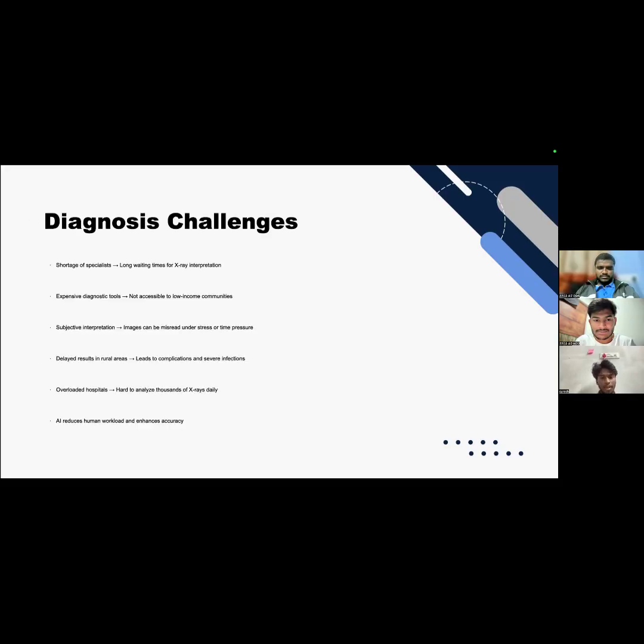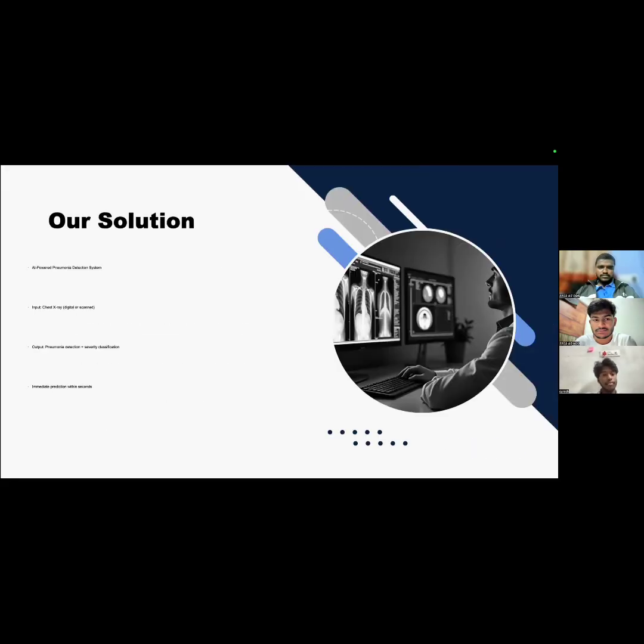Before I explain the solution, let's go through the diagnosis challenges. First, there is a big shortage of specialists regarding X-rays and pneumonia detection, and it has become expensive nowadays to make an appointment with a specialist for this kind of medical practice. So people are not willing to pay 1,000, 3,000, or 5,000 for a specialist to just verify whether they are suffering from these problems or not. This is a major issue we have faced for years.